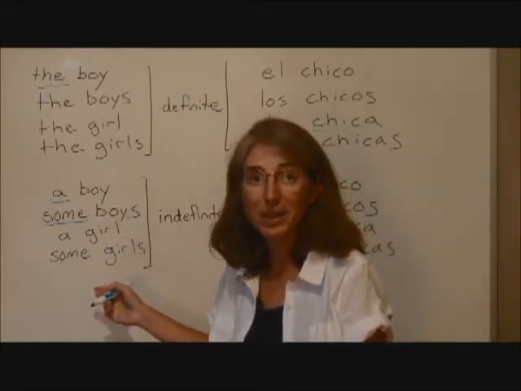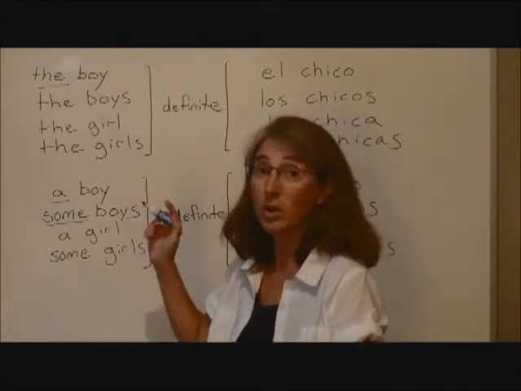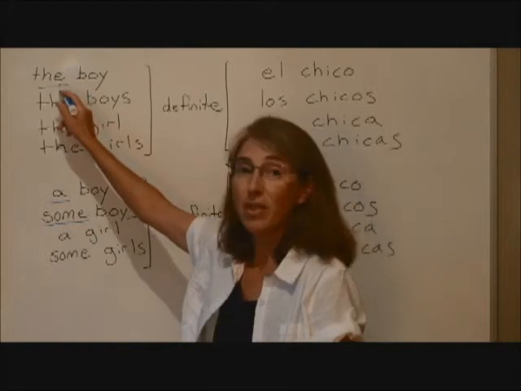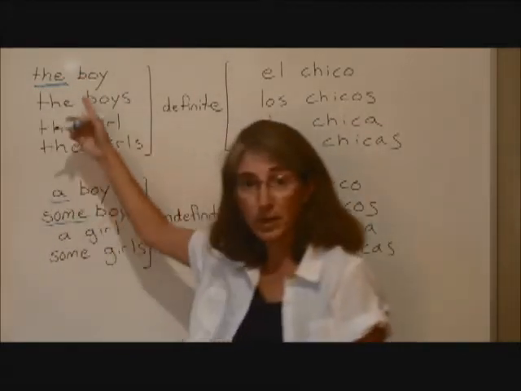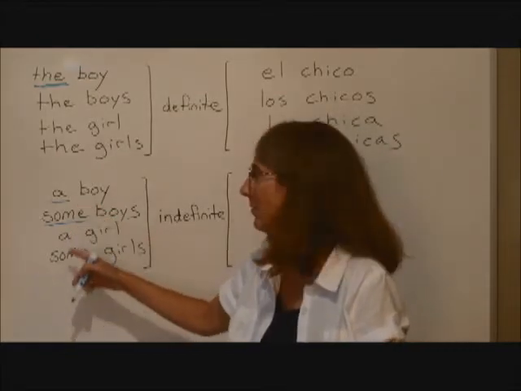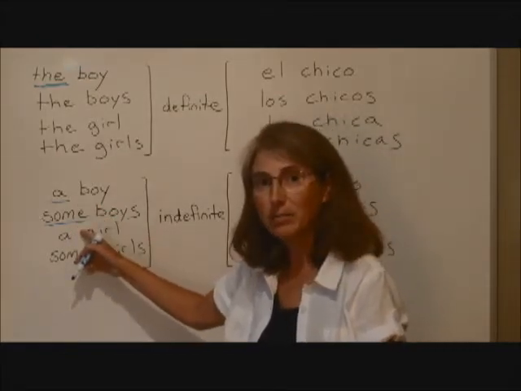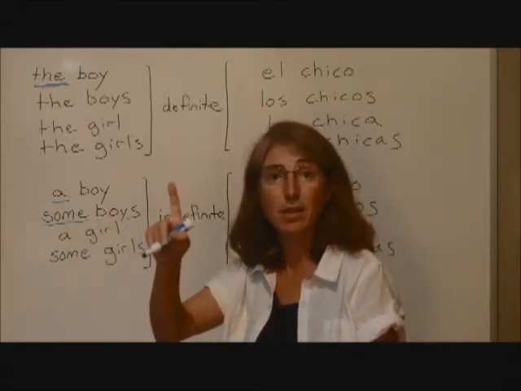How many articles do we have? We have 3 articles in English. What are they? The, a, and some. How many definite articles do we have in English? 1. It's the.